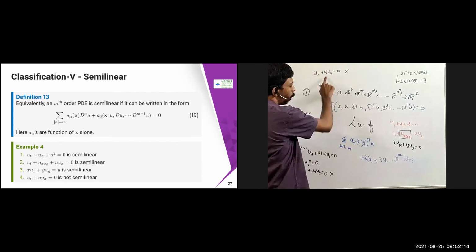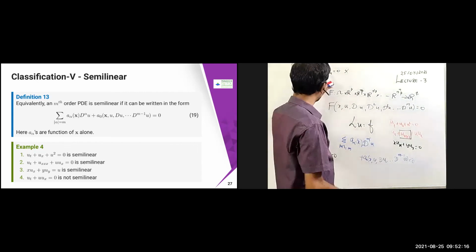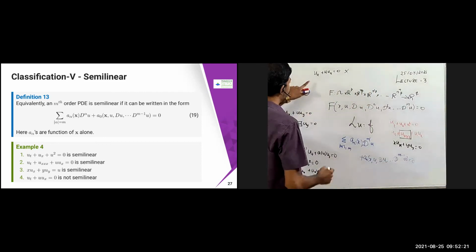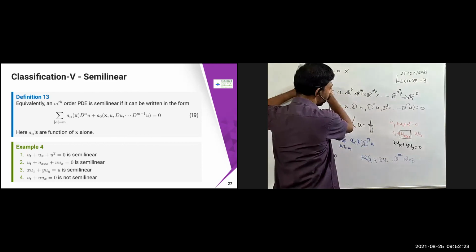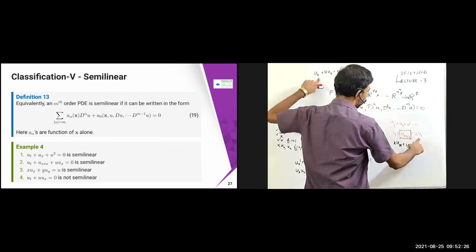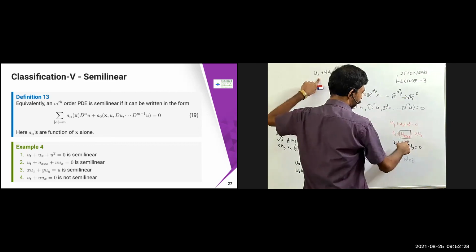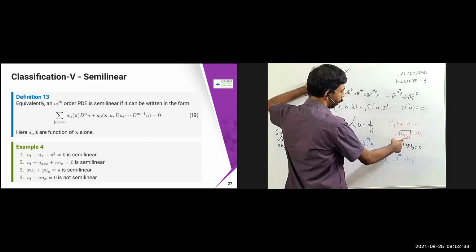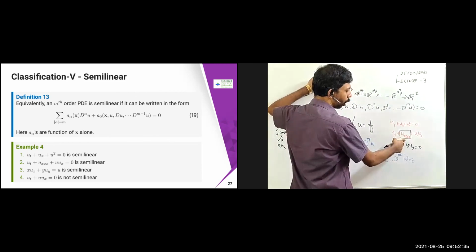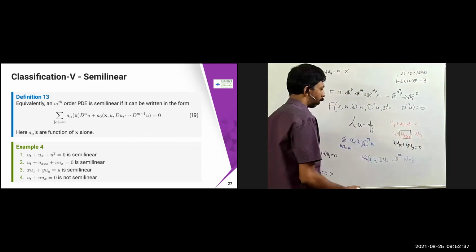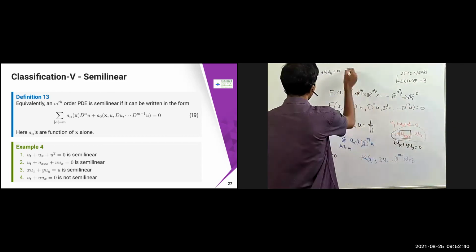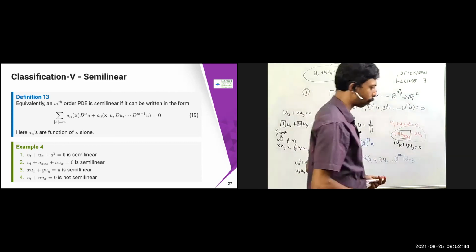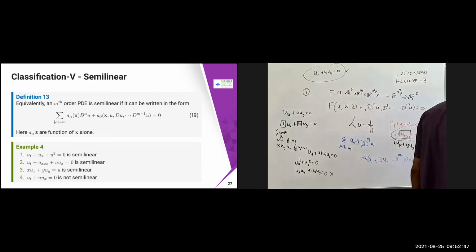The highest coefficient you have to check, not all the coefficients, only the highest coefficient. See, the same problem is there. Here also ut plus u ux is there, and here also ut plus u ux is there, but uxxx is here. So in this case, this is called a semi-linear PDE, but in the other case it is not semi-linear, because it depends on the derivative which you are talking about. The highest derivative only you have to check. So you can compare these two problems. Almost the same kind of setup, but this is semi-linear and this is not semi-linear because of the derivatives which you are looking at.